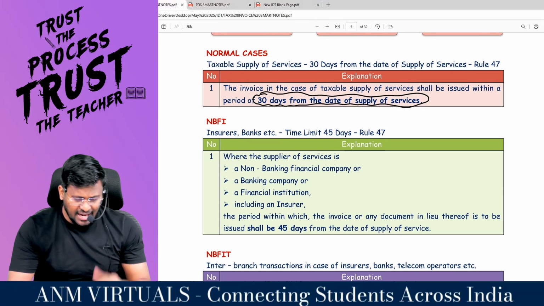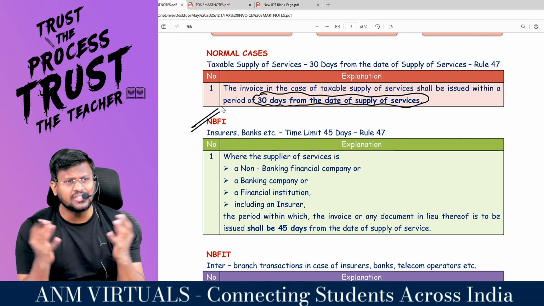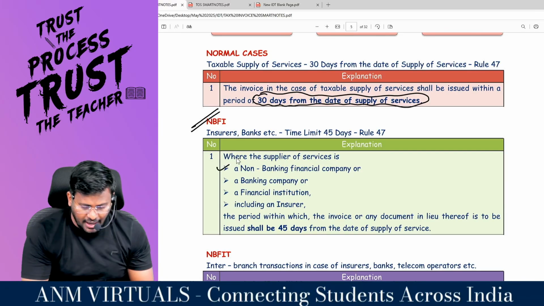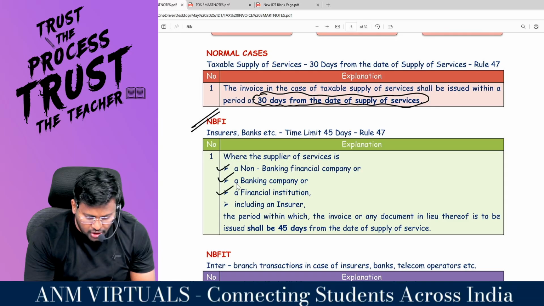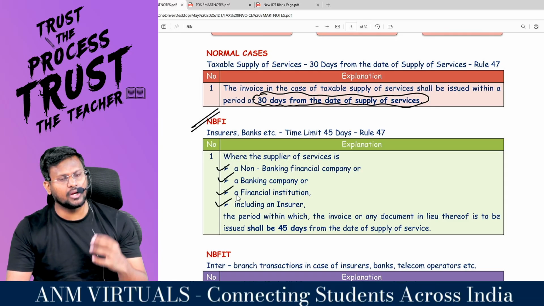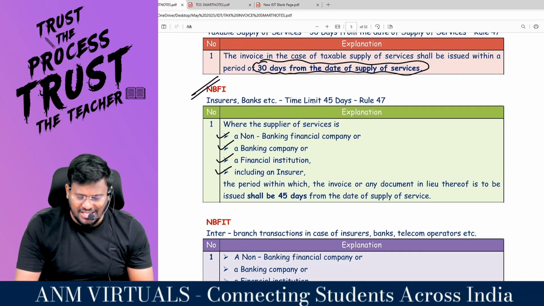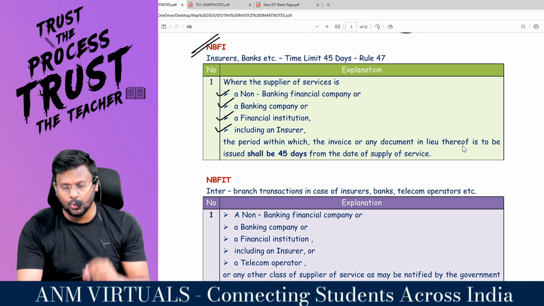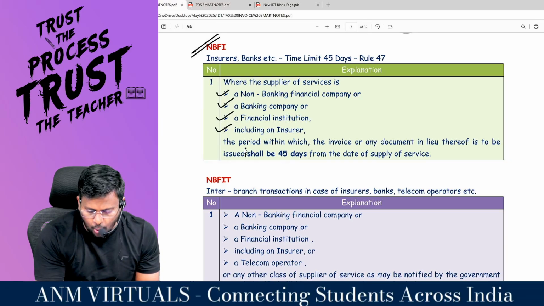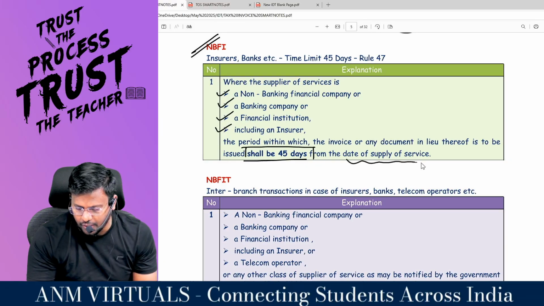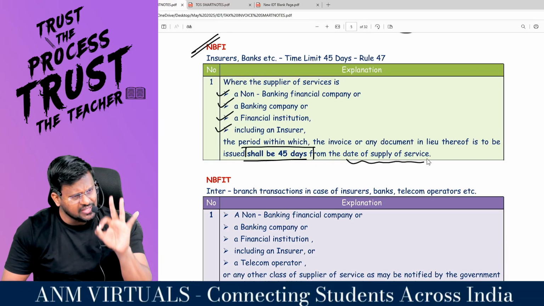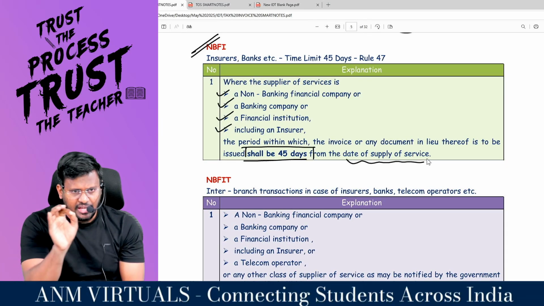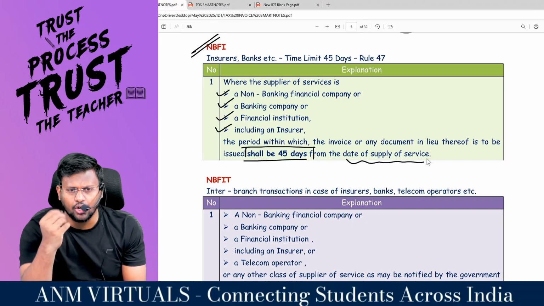Comfortable? Sir, I am NBFI. Who is that person? I am an NBFC, that is a non-banking financial company, or I am a banking company, or I am a financial institution, or I am an insurer. Are you all ready with me? Then when am I supposed to raise the invoice? The period within which the invoice or any document in lieu thereof is to be issued shall be 45 days from the date of supply of services. So a general person, 30 days from the date of provision of services. If you are NBFI, 45 days from the date of provision of services.